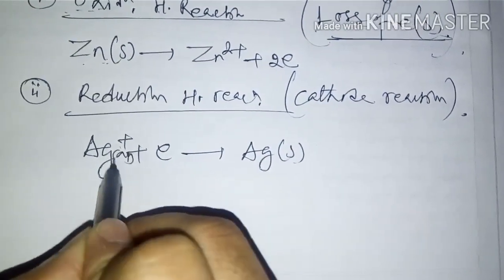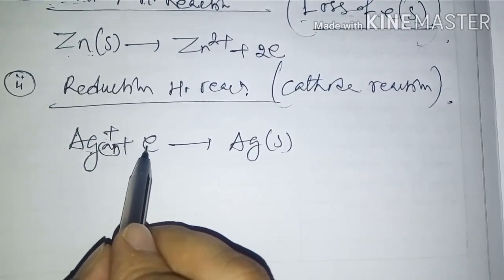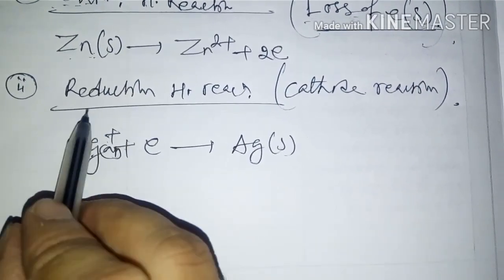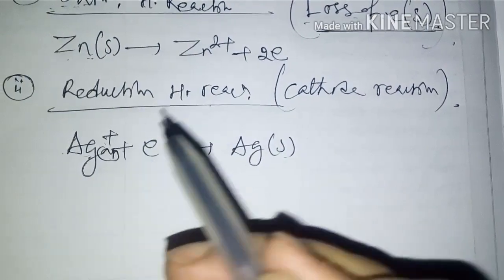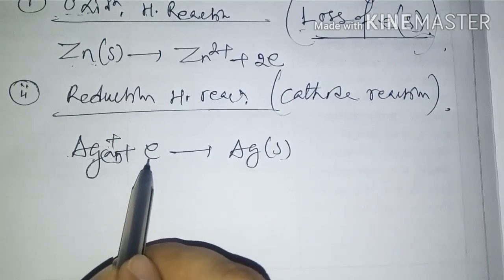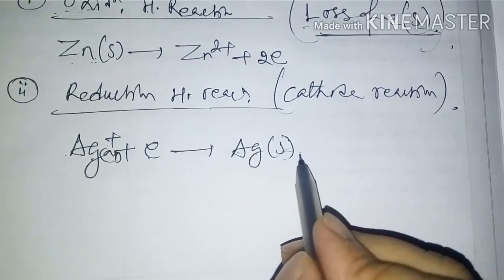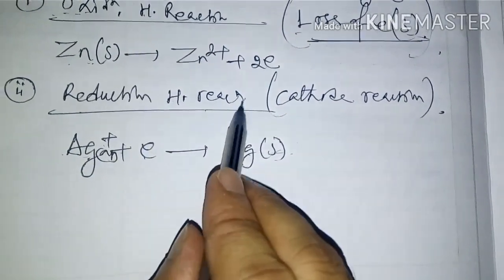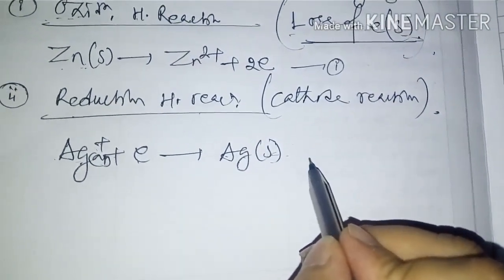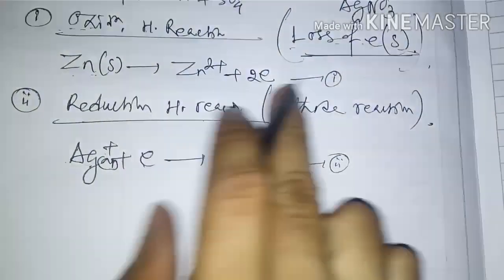This is aqueous medium. Then aqueous Ag+ plus 1 electron. So this Ag+ can take 1 electron. Reduction means gain of electron. So this Ag+ gains 1 electron to form Ag(s). This is the reduction half reaction or cathode reaction. Now you can write here, this is equation number 1 and this one is equation number 2.